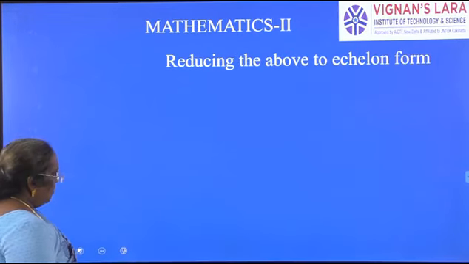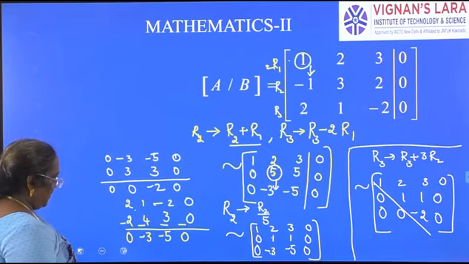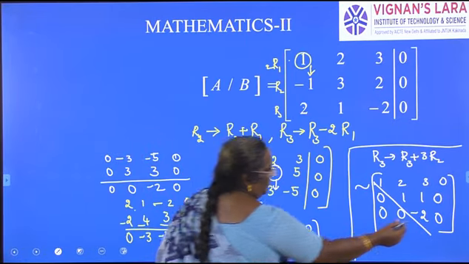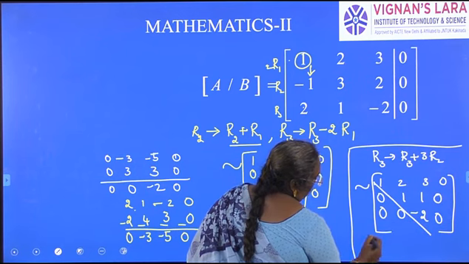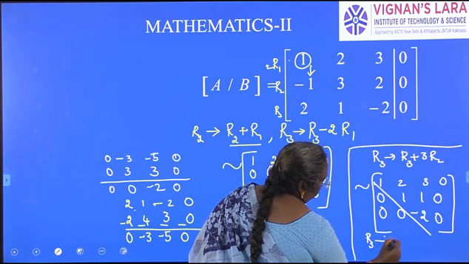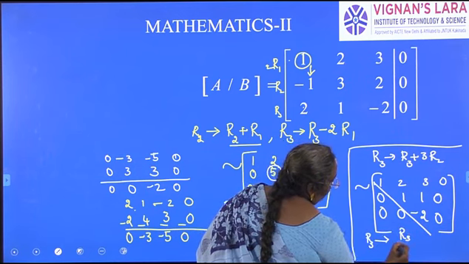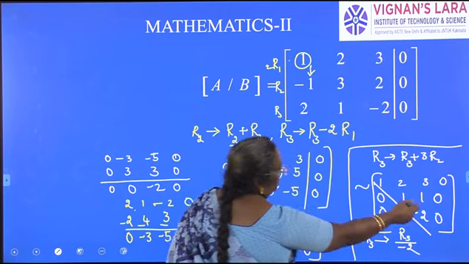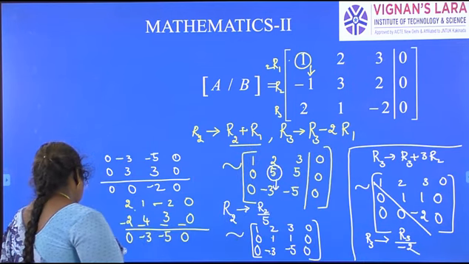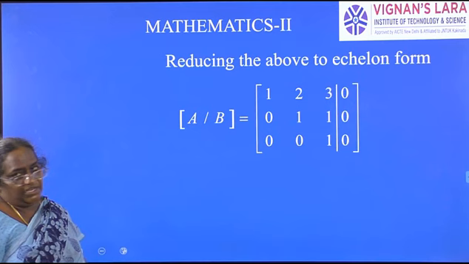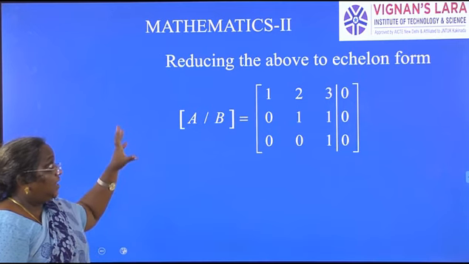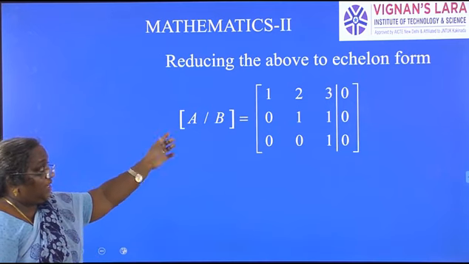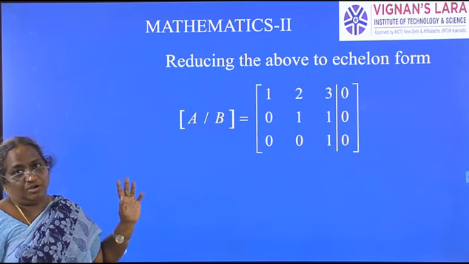So simply what we have done in the earlier case is here you just divide minus 2 with minus 2: R3 changes to R3 by minus 2. That is how we got 1 here. This is the augmented matrix being reduced to echelon form.